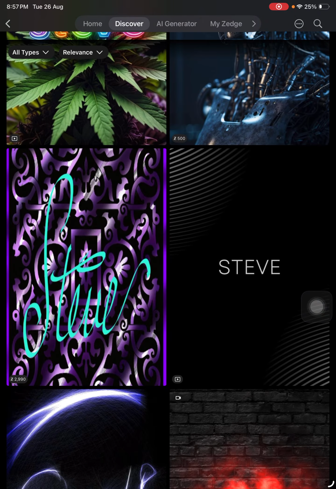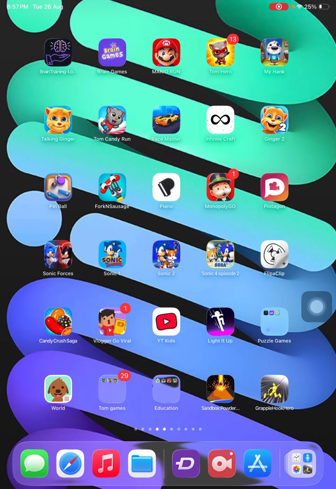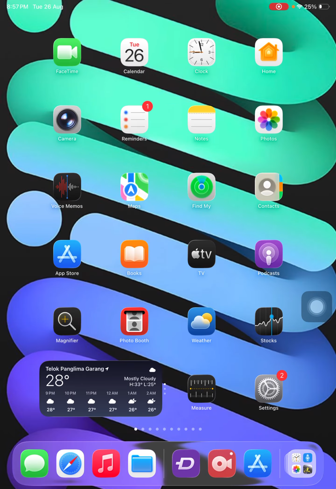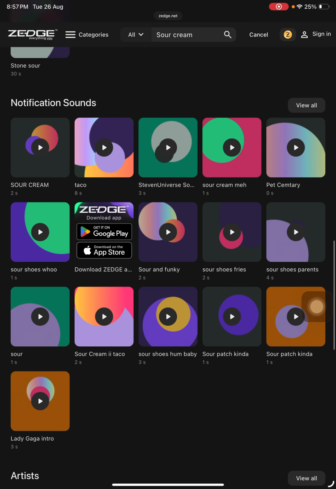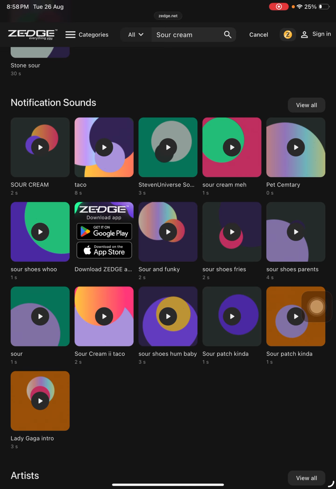And one more thing you need to do: you don't need to download Zedge. You can also just go to Safari and search for Zedge, so that you can get some sounds.